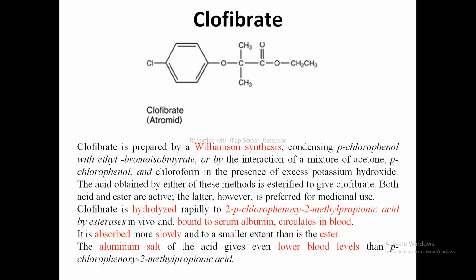The acid is absorbed more slowly and to a smaller extent than the ester. The aluminum salt of the acid gives an even lower blood level than parachlorophenoxy-2-methyl propionic acid. So this is all about clofibrate.